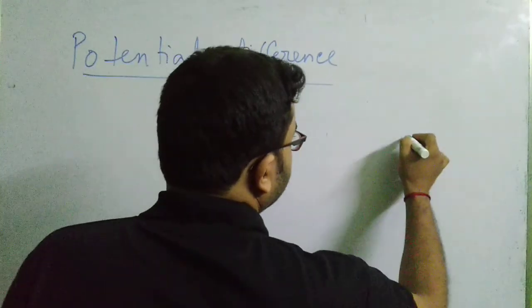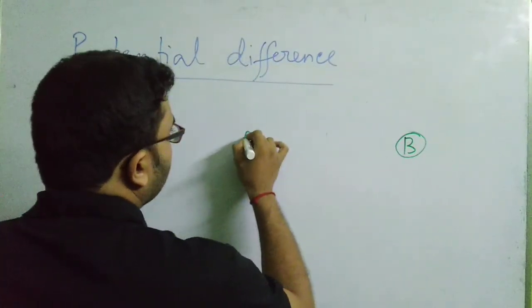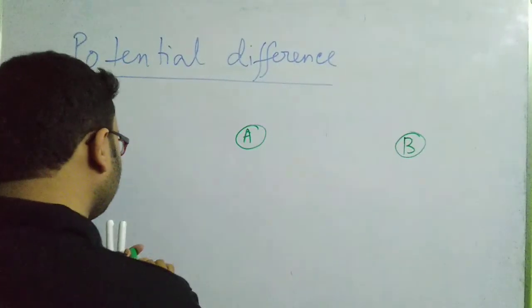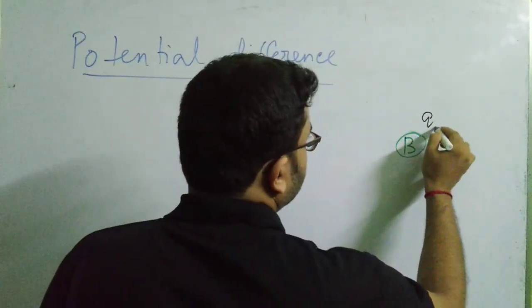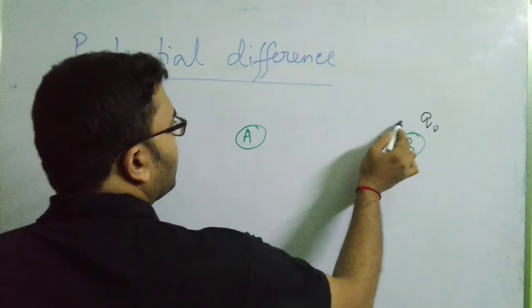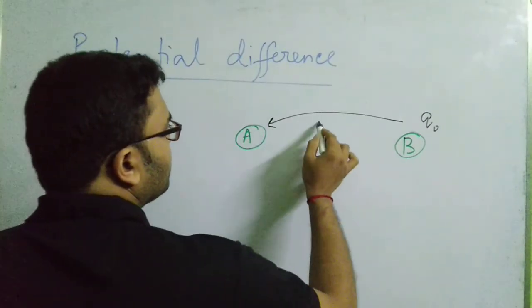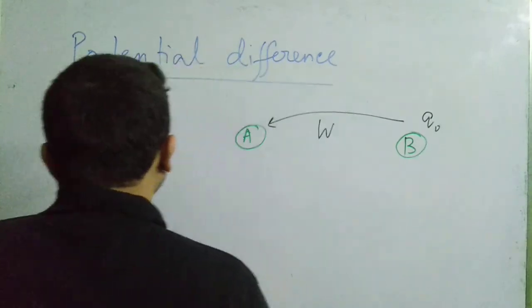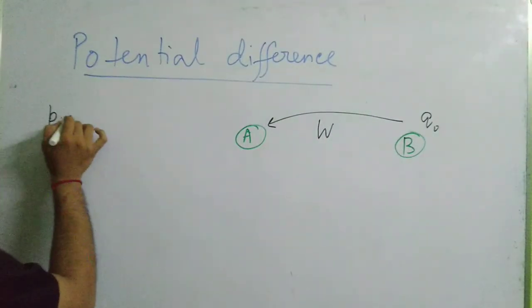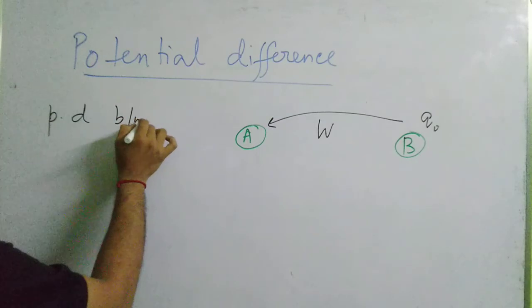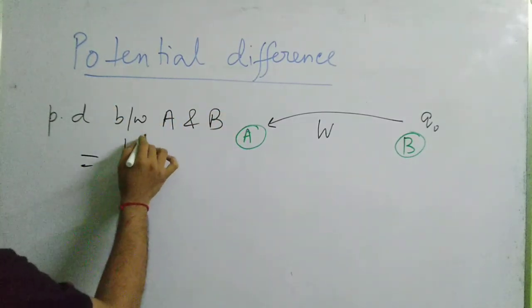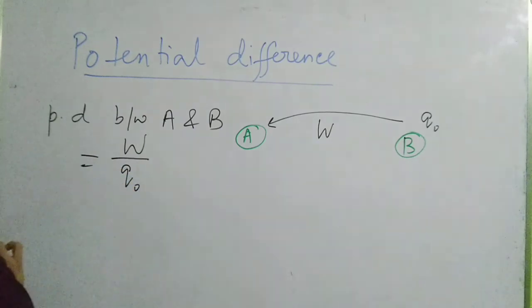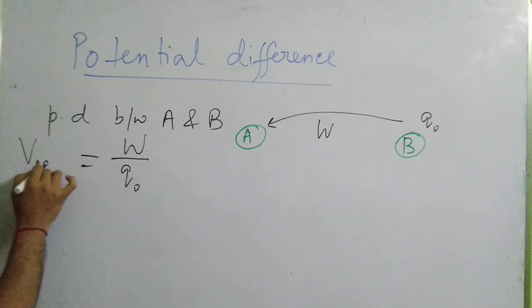If there is a point B and here is a point A, and if you consider a small amount of charge, say Q naught, placed at point B, and while you are moving this charge from point B to A, you have done a certain amount of work W. Then the potential difference between the points A and B can be defined as W by Q naught. So this is the potential difference. I can write it in short as VAB.